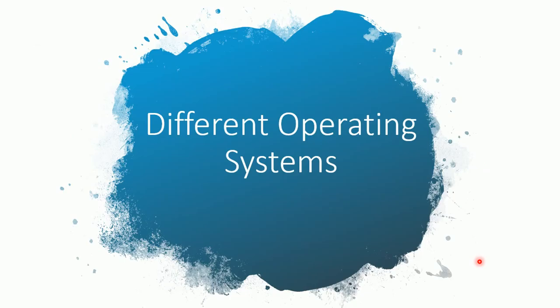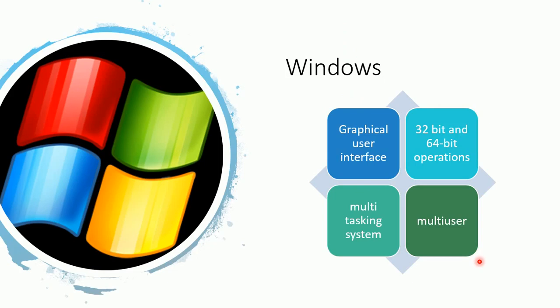Then we have different operating systems. So the very first is Windows, which was developed by Bill Gates and launched in 1985. Windows was built on DOS, Disk Operating System, which is the CLI, command line interface. Windows has two modes, user mode and kernel mode, and is mostly available on tablets and Xbox integrations. Windows provides a graphical user interface. It is supported by 32-bit and 64-bit operations.